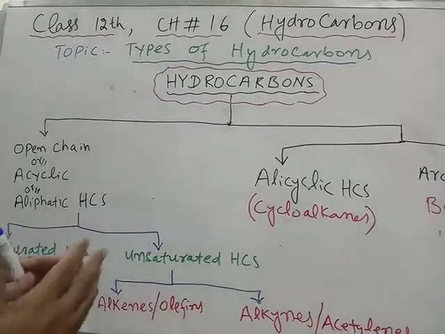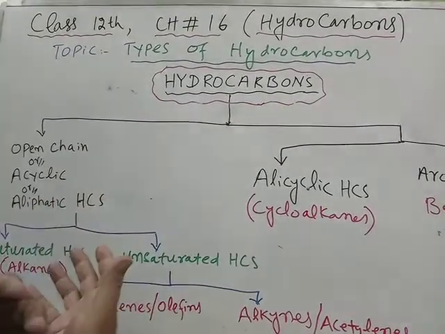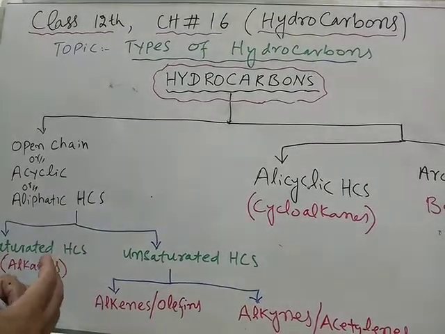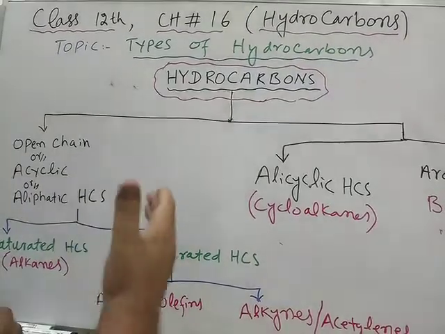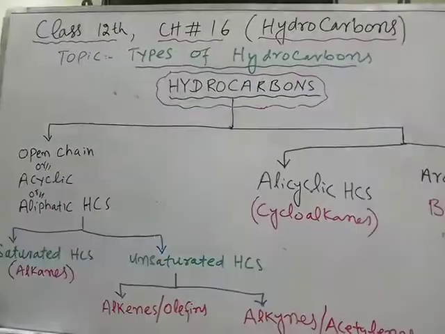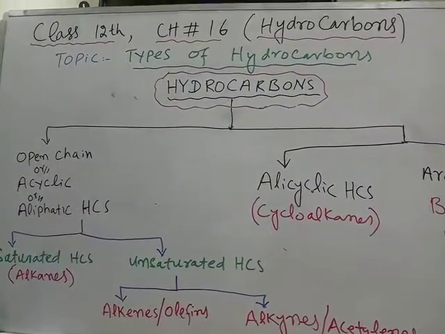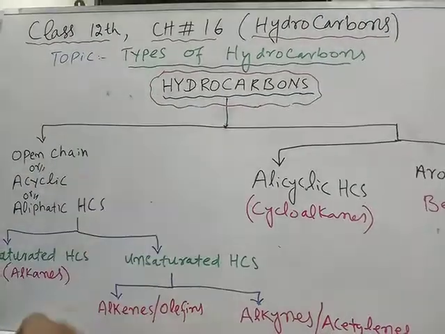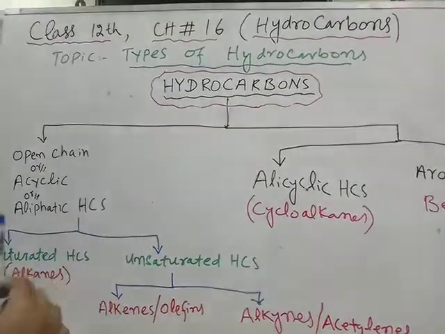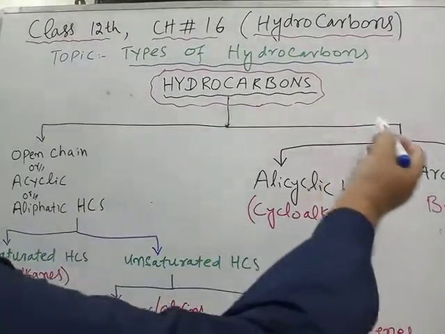What are the types of hydrocarbons? You would have come across alkane, alkene, alkynes, benzene. These are hydrocarbons. The types of hydrocarbons are broadly classified into two types.